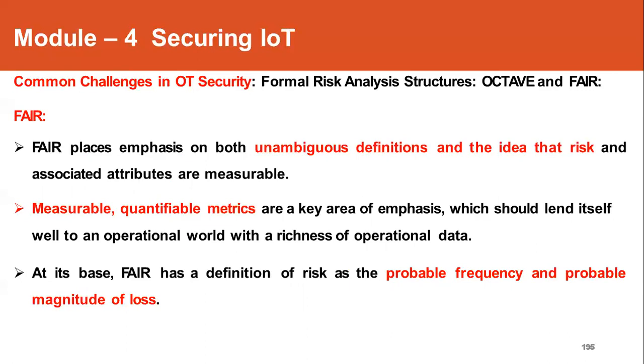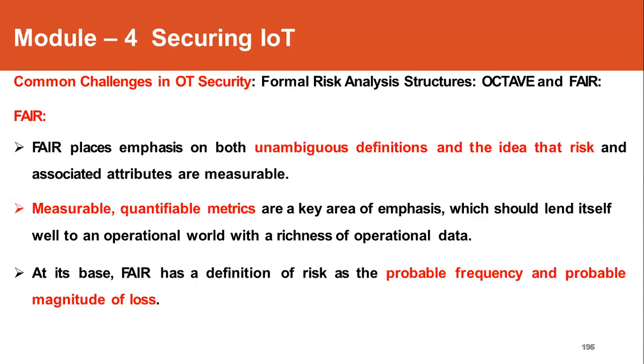So at the base of FAIR, one must also include the probable frequency and the magnitude of the loss. So if you compare with Octave, in Octave the frequency was missing, which means how many times a security incident is happening and the time interval between each risk scenario is not considered.